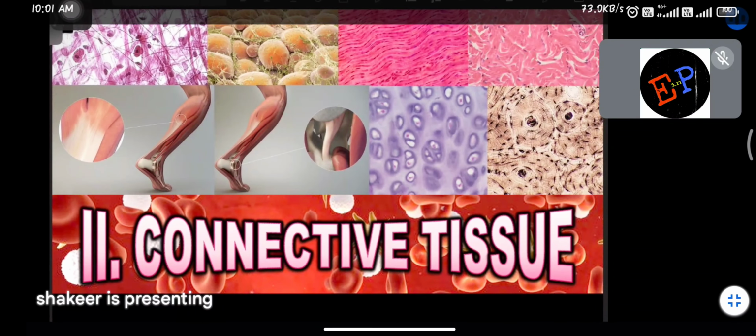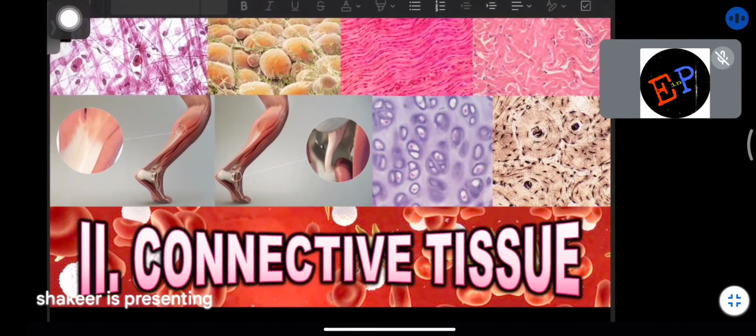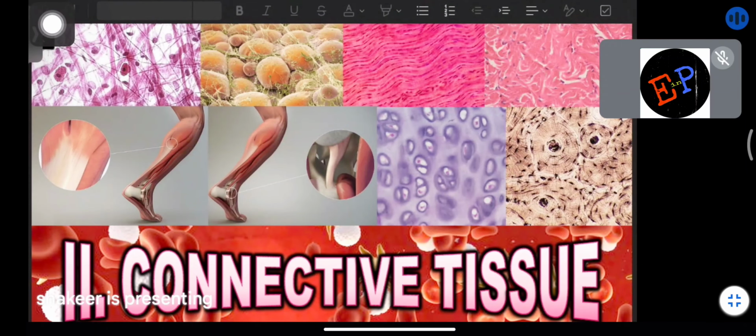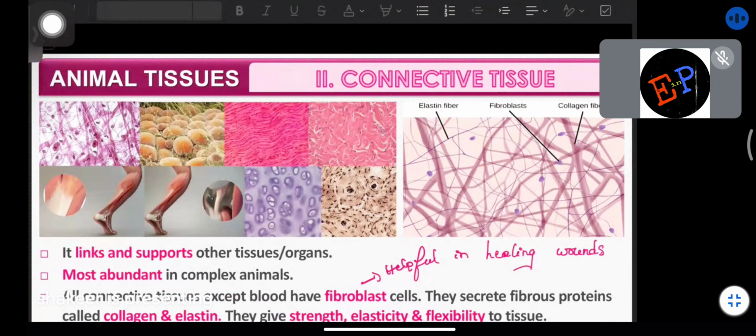So we have studied that totally there are four types of tissues. So first one we have studied about epithelial tissues, and the second one now we are studying about connective tissues. Clear? So what is the function of connective tissues?